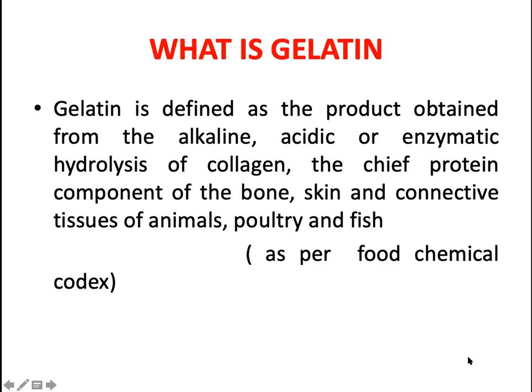We can also obtain collagen from fish skin, fish bones, fish swim bladders, and from poultry shanks, or the poultry skin can also be used for the preparation of the gelatin.